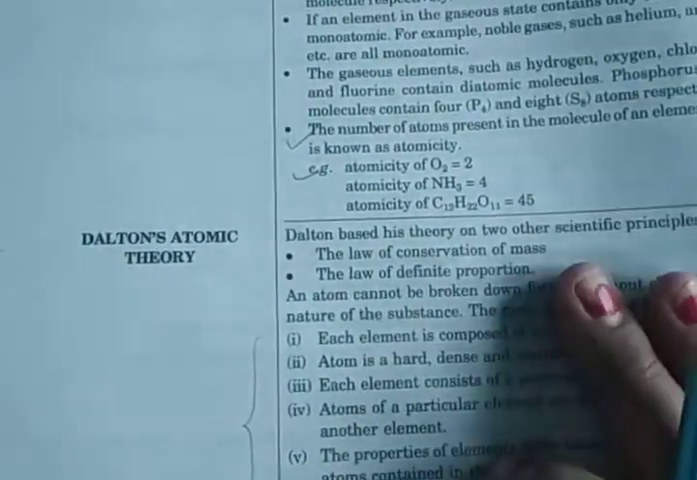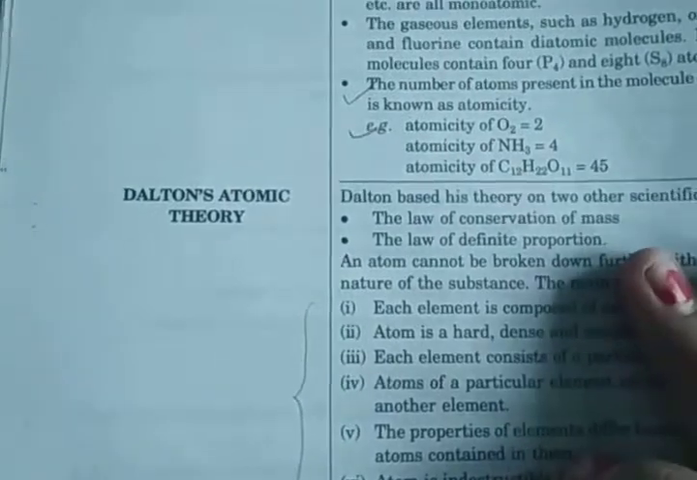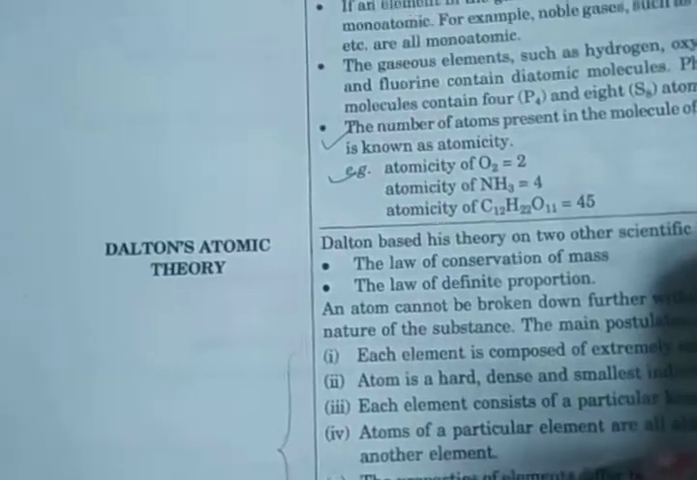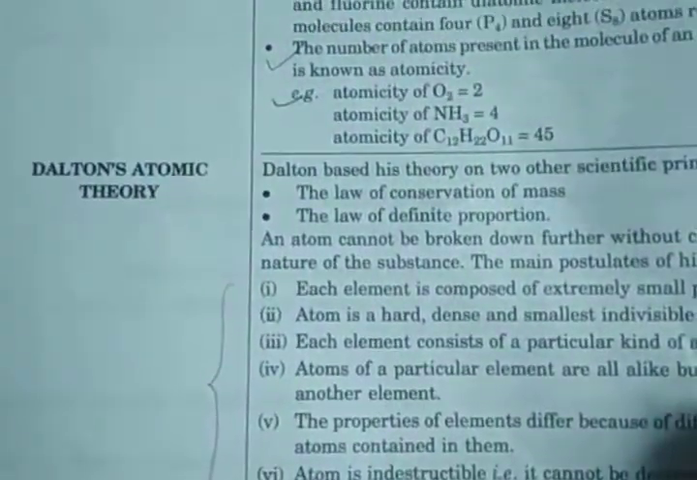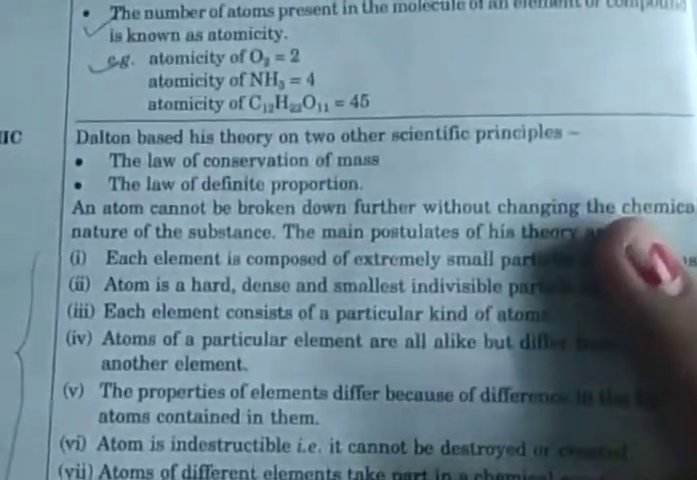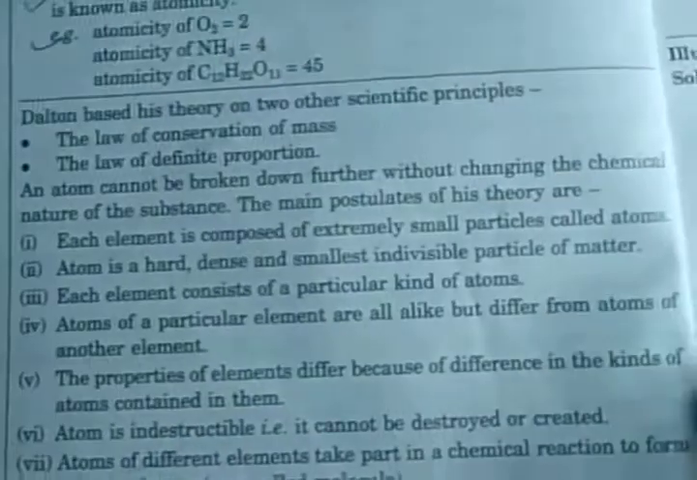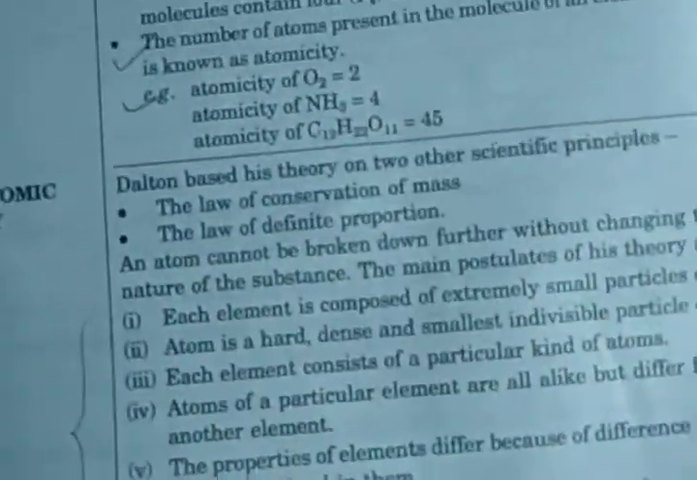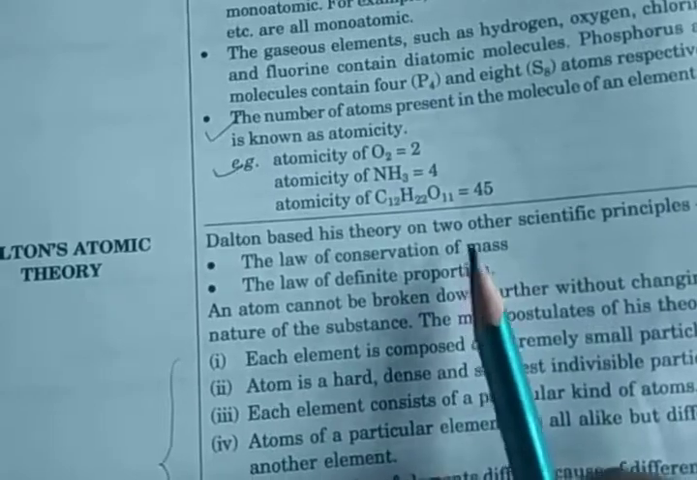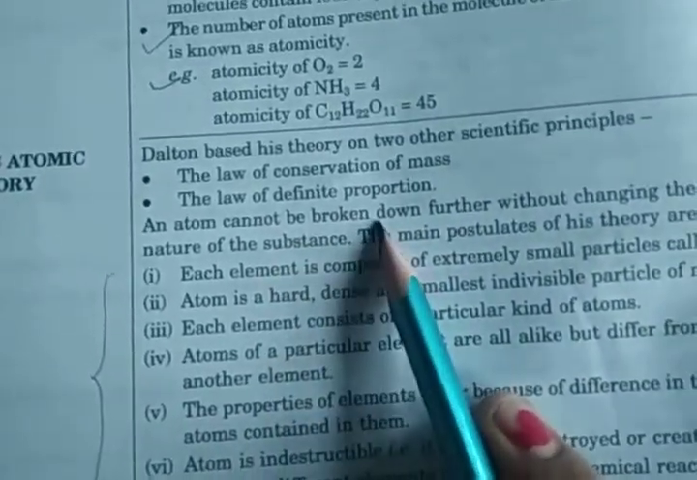Then atomic structure: the atomic concept was described by Dalton, because Dalton used this term for those basic particles which take part in a chemical reaction. So the next topic is Dalton's atomic theory. Dalton based his theory on two other scientific principles. First is the law of conservation of mass, and second is the law of definite proportion.